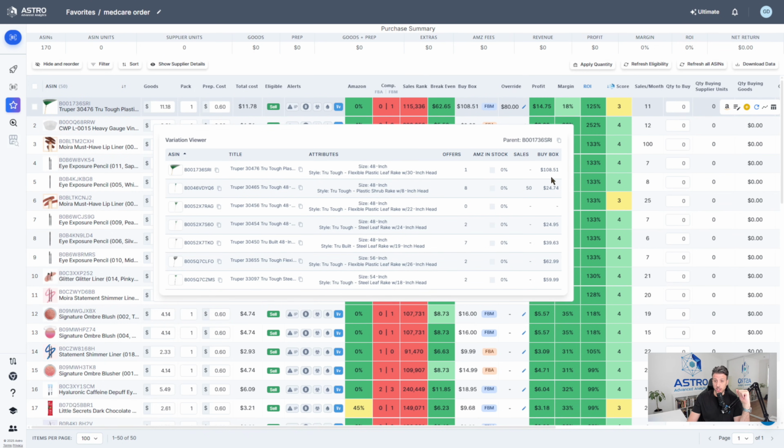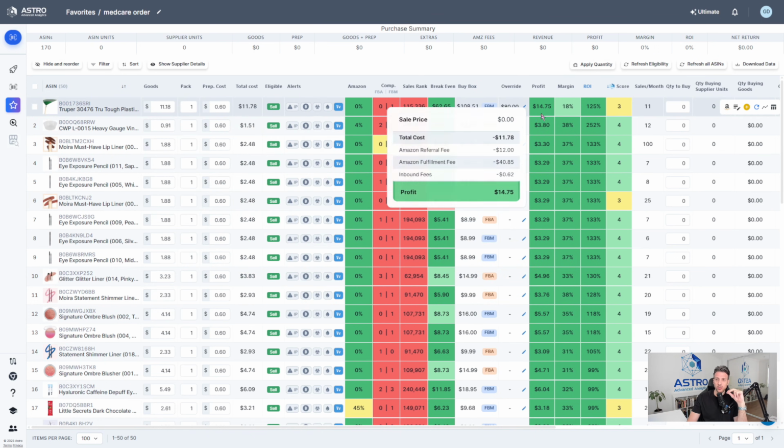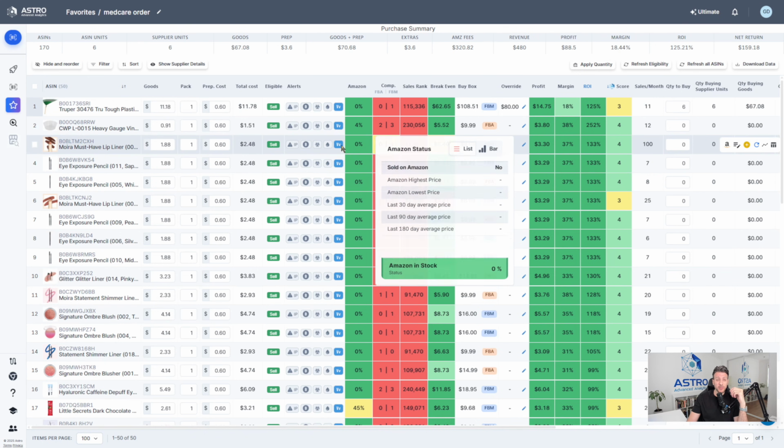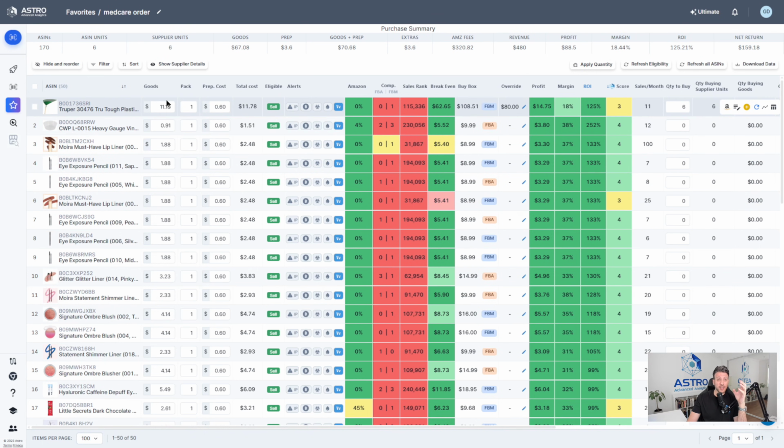Now it does sell for $108, but you see some of the competitive ASINs, some of its competitors, very similar size and very similar everything, and they're listed at like $24, $25. So this one does seem quite unreasonable to be priced at $108. My best bet is it probably won't sell at all. But even regardless of that, I'm still kind of intrigued to just try it out and might buy maybe four or 6 units. So we can add 6 to this and we can start forming an order. Even if they don't sell, in the worst case scenario, it's only cost $11.18. 11 times 6 is $67. So it might be okay.